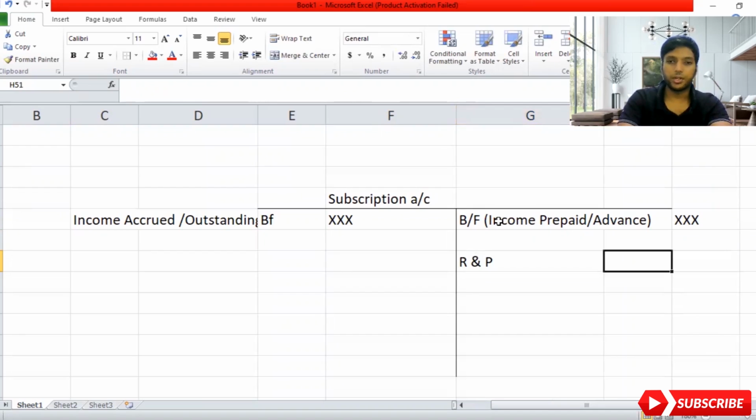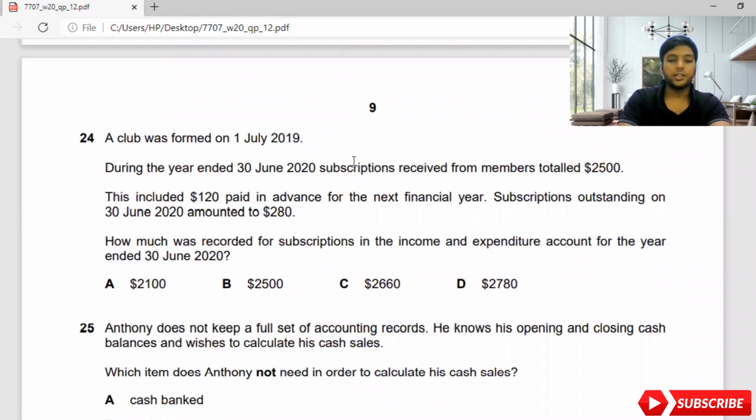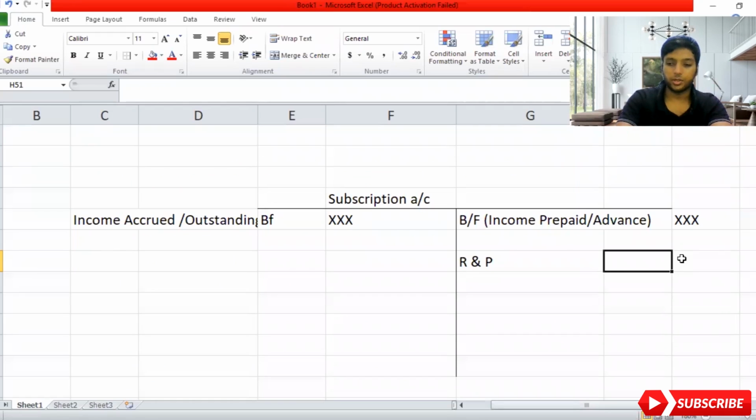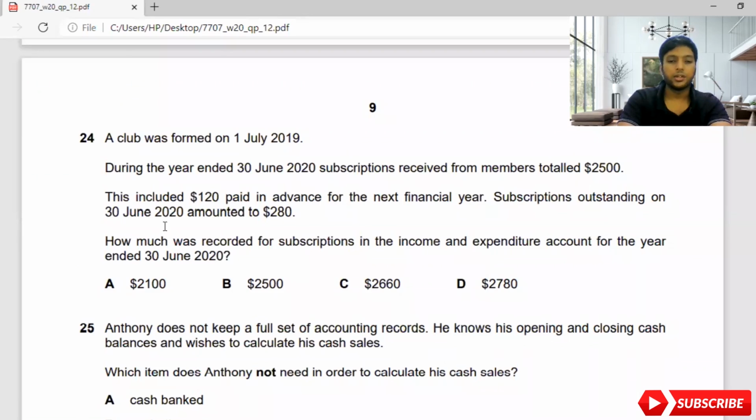So receipt and payment will be whatever is given in the sum. In the sum they have said the year ended 30th June 2020, subscription received from members total 2,500. So you have received a subscription of 2,500, so I'll record 2,500 here. Then the question says this included 120 paid in advance for the next financial year. They are speaking on 30th June, which means after 1 year, the ending balances. So these are also ending balances. 120 for next year, so this is prepayment. 120 they paid for next year, and this is a carried down balance.